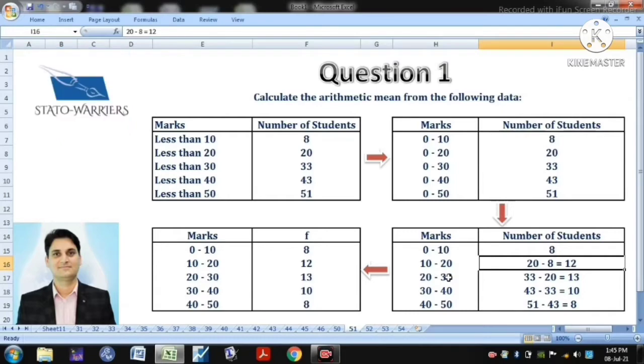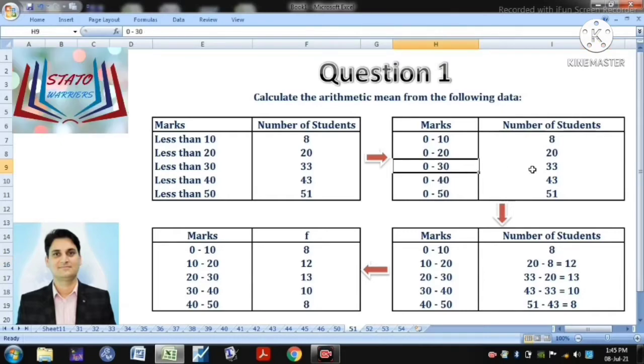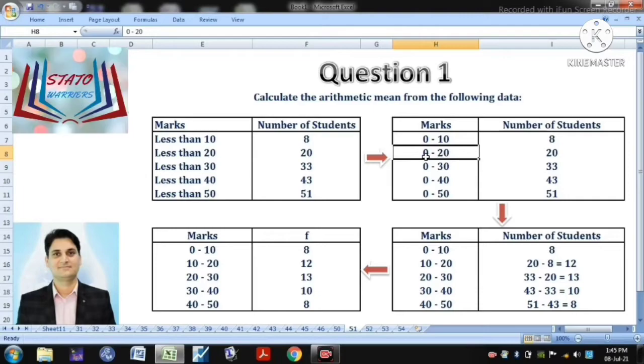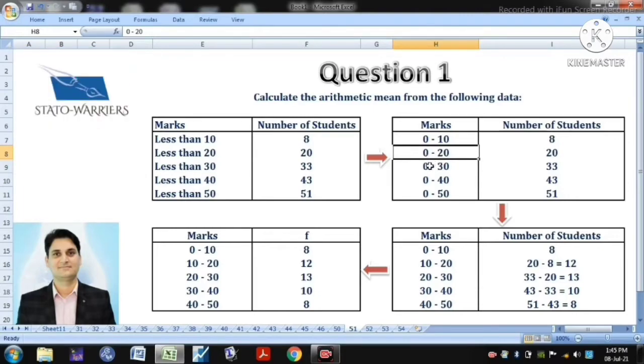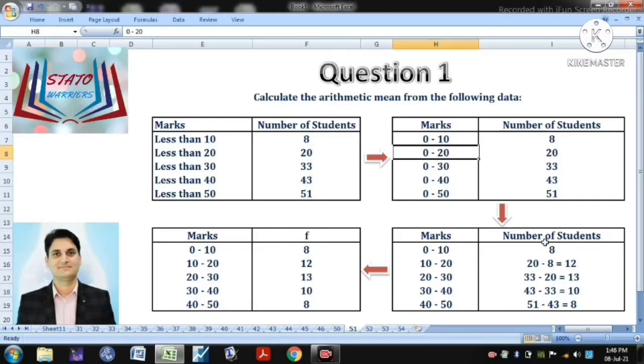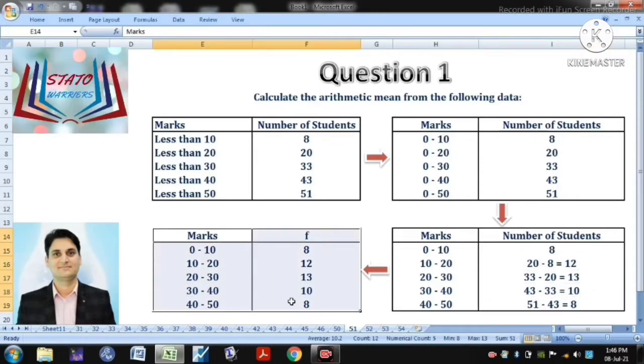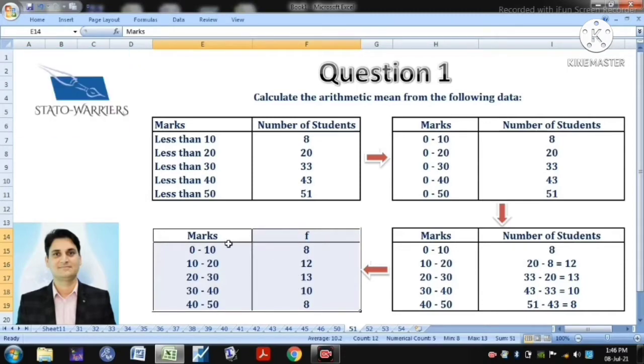In the same manner, 33 students have scored their marks between 0 to 30. So if we eliminate all those students who have scored their marks from 0 to 20, what we get at the end is the number of students who have scored their marks from 20 to 30. So 33 minus 20 is equal to 13. Means 13 are the students who have scored their marks between 20 to 30. Likewise, we have done it for the others. In this way, we are able to form a continuous series and the frequency based upon that series.